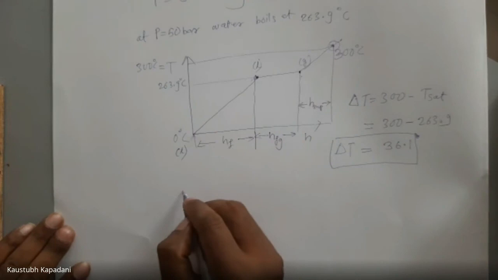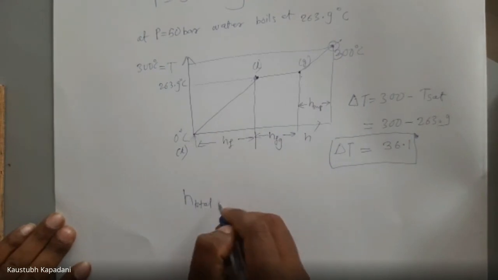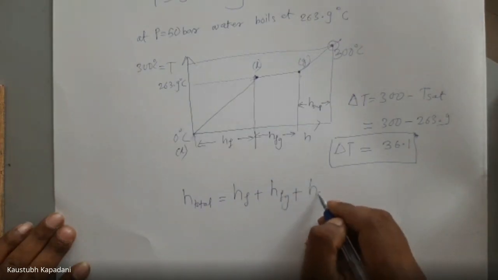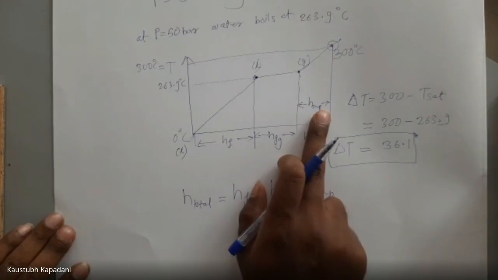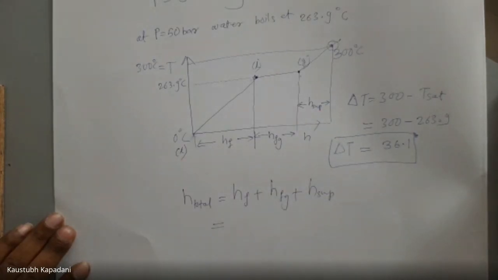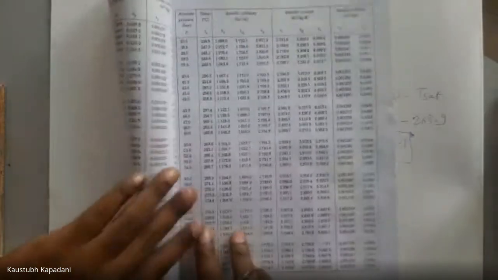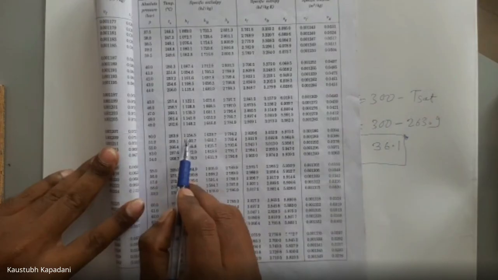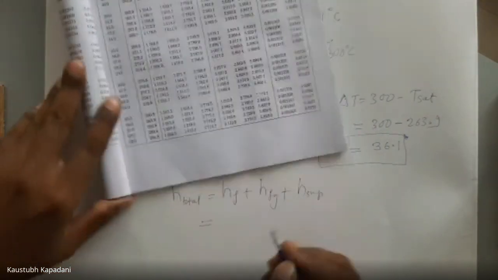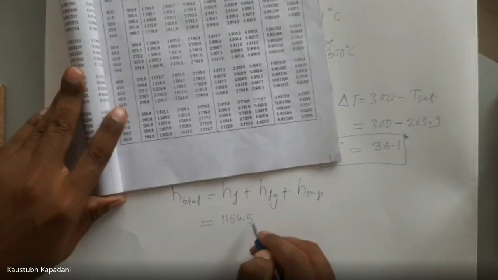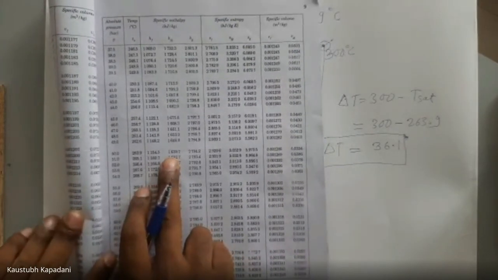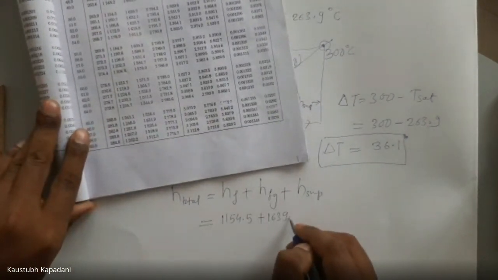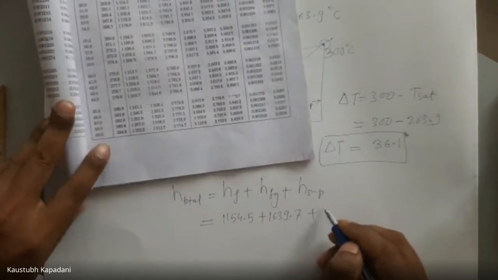So our final or total enthalpy will be HF plus HFG plus H superheated, right? This plus this plus this. So we know the HF value from steam table at 50 bar, 263.9, here 1154.5. 1154.5 plus how much is the HFG? 1639.7. 1639.7 plus we have to provide H superheat.